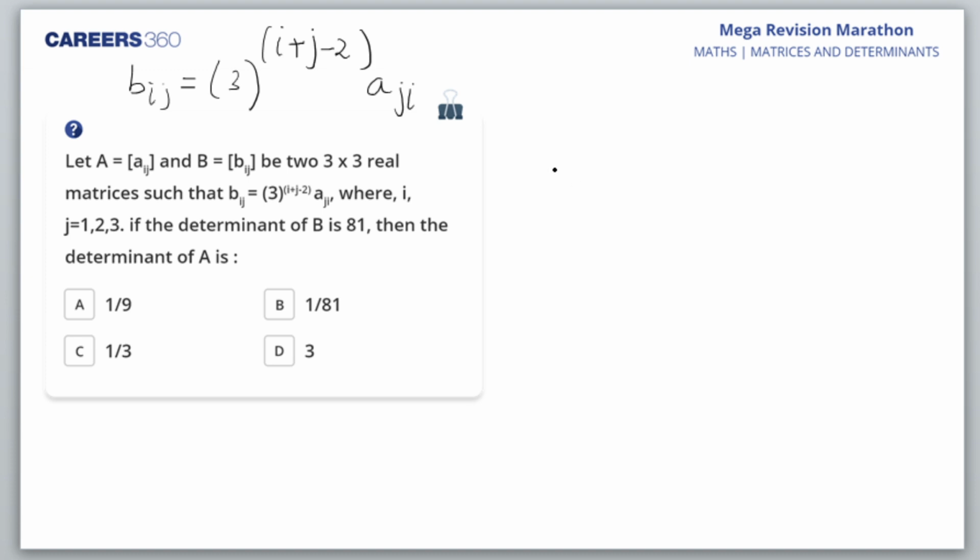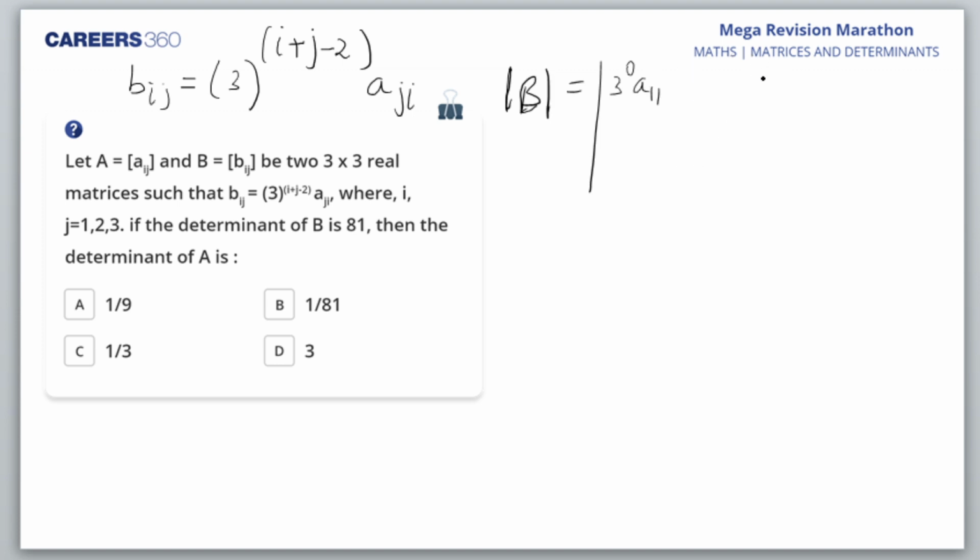Okay, let's see what we have here. We have determinant B. I'll write determinant B straight away. What's the first element? I is 1, J is 1, so 1 plus 1 is 2, 2 minus 2 is 0. So I'll get 3 raised to power 0, and that is A11. Am I right? This way I'll keep on writing.